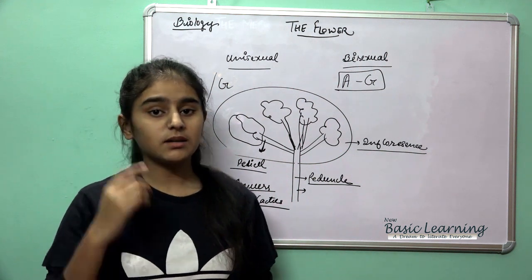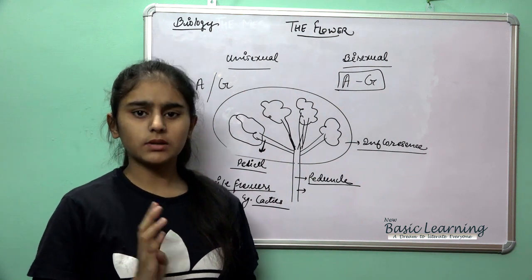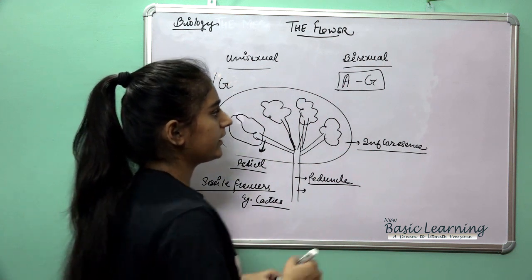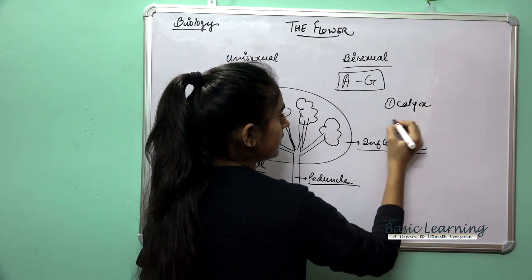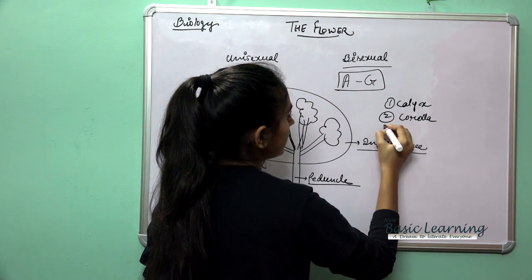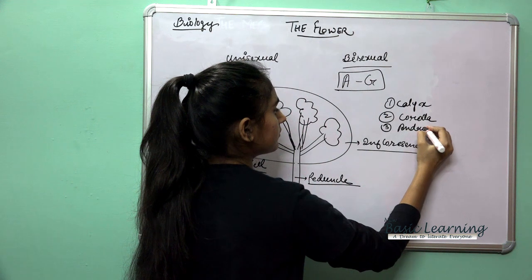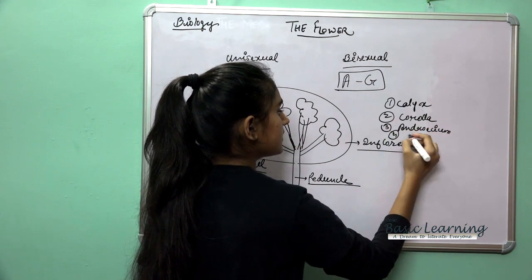Then comes the parts of the flower. There are four whorls of the flower: number one is the calyx, number two is the corolla, third is the male part, the androecium, and the fourth part is the gynoecium.